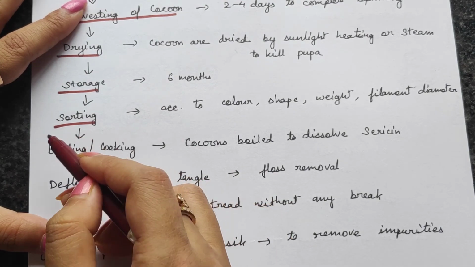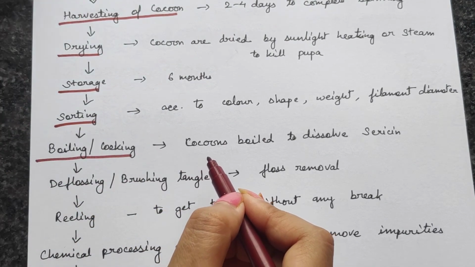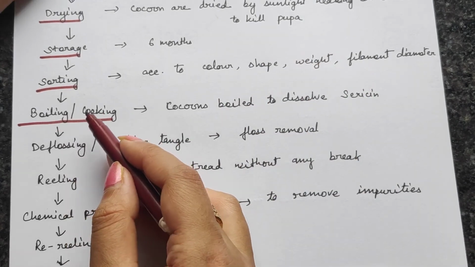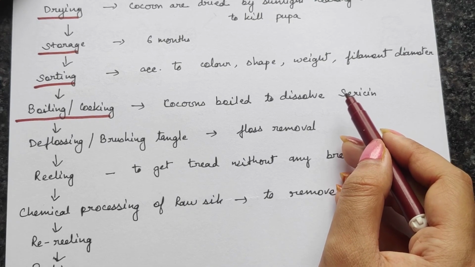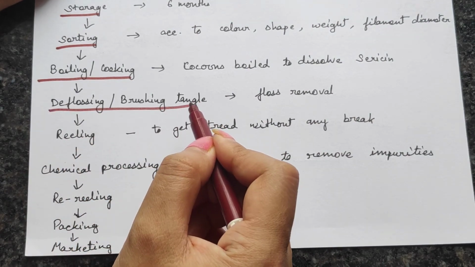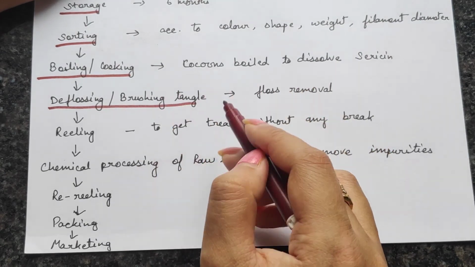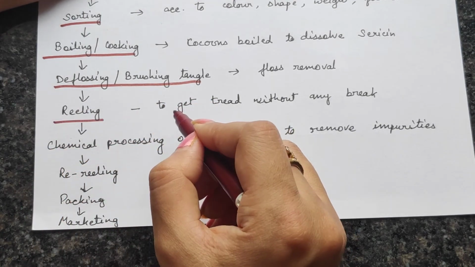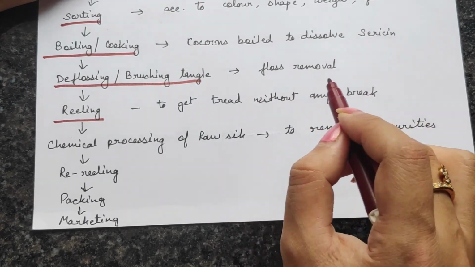After that, whatever cocoon has been sorted according to the quality, they will boil it and cook it. In the previous boiling and cooking, it was for killing the larva. Now they will cook or boil it so that the sericin protein, which usually dissolves, will be completely dissolved and removed. Next, deflossing and brushing. The floss will be removed so that we can get long threads. Then reeling is done. In reeling, the thread will be a single thread and there will be no breakage, a very very long thread.